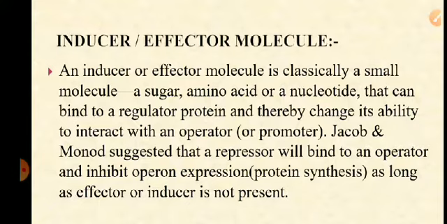Okay, so whenever inducer binds to the repressor or regulator protein, it will not be able to bind the operator gene. So Jacob and Monod suggested that repressor will bind to the operator and inhibit operon expression, or it will stop operon expression as long as inducer is absent, as long as inducer is not present.